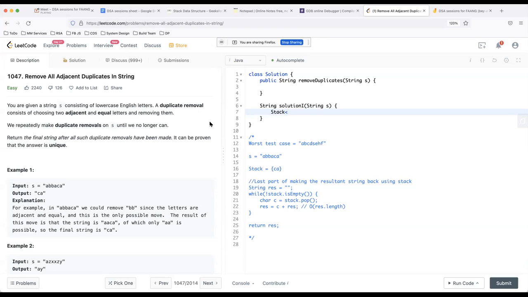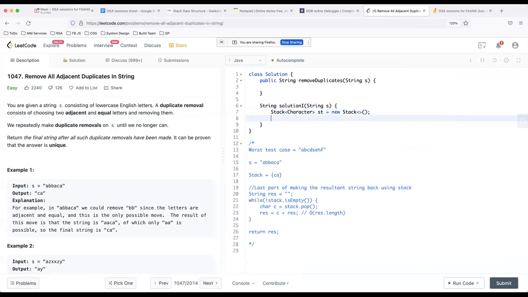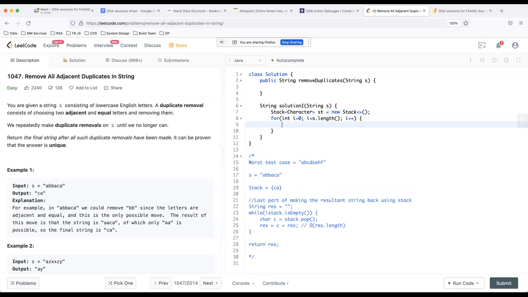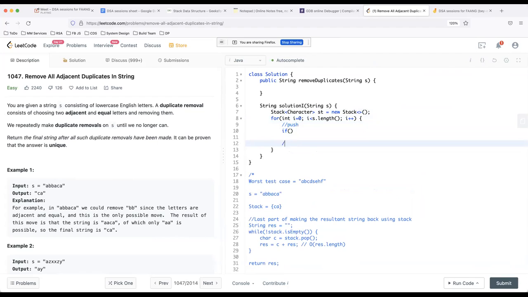I guess characters in this case. Yes, so the stack should contain characters over here, and then I'll be iterating my string. Right, and now what should I check? What is the condition I should push into the stack? So the first condition is push into the stack, and the second condition can be pop from the stack.